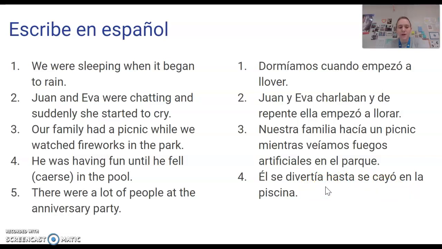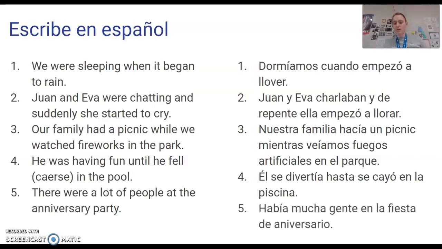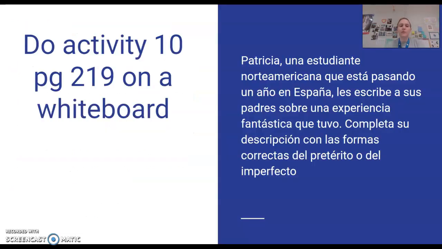There were a lot of people at the anniversary party, so not given a specific beginning or ending. This is a vague statement in the past. Había mucha gente en la fiesta de aniversario. Okay, now what I want you to do is you're going to do activity 10, which is on the next slide. Here are the instructions.